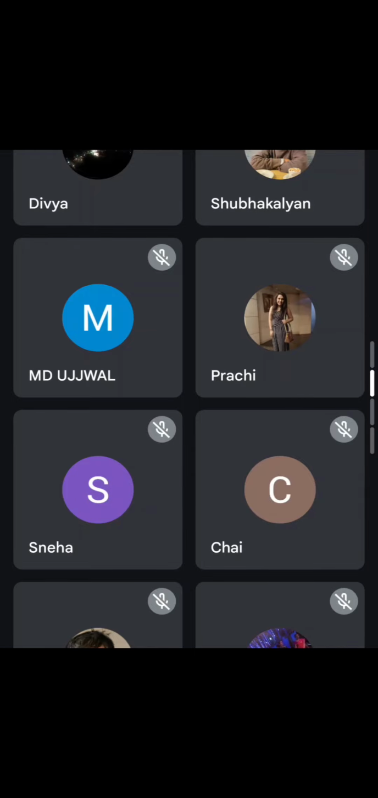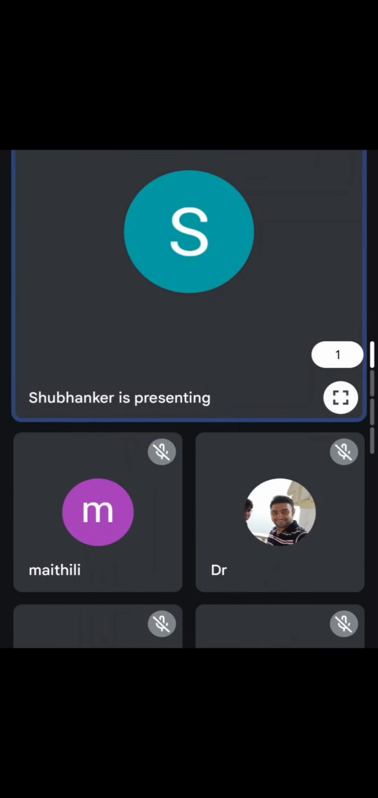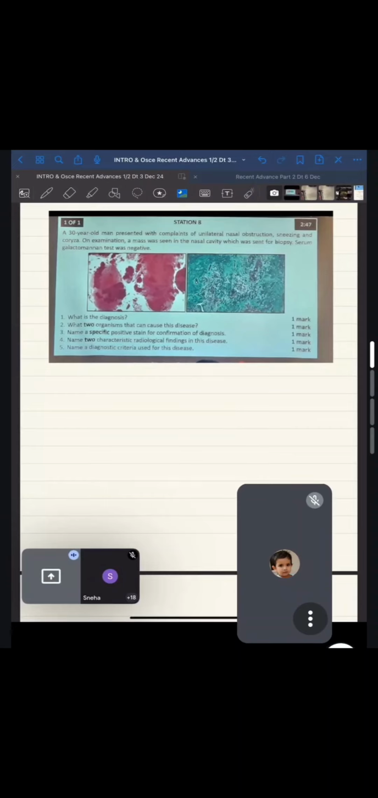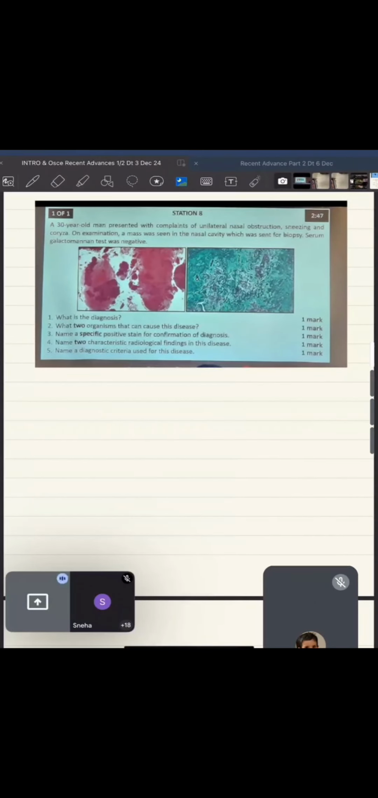A 30-year-old man presented with complaints of unilateral nasal obstruction, sneezing and coryza. On examination, blah blah blah, and sent for biopsy. Now what they are saying, serum galactomannan test is negative. Okay, this is what information they have given, and they have given images of one is of this HNE examination, and second is your GNC examination. Now they are asking you what is the diagnosis.